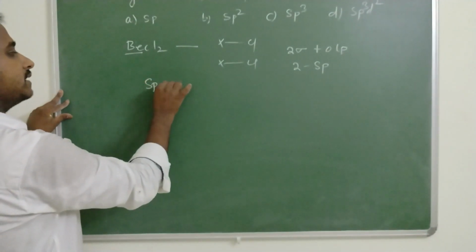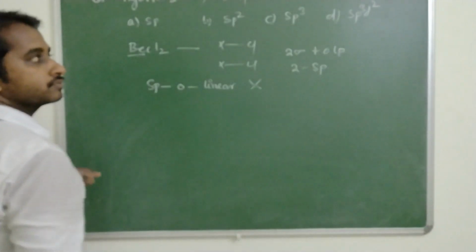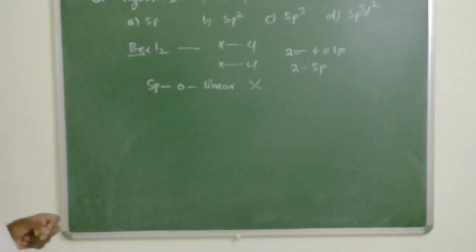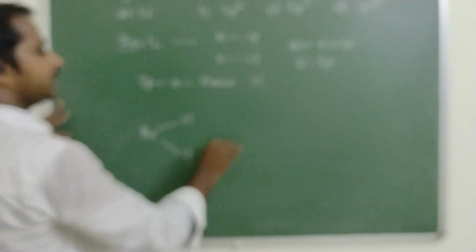So sp hybridization, 0 lone pairs, linear geometry, but it is wrong. Why? They said solid BeCl2. BeCl2 in the solid state has a polymeric structure.